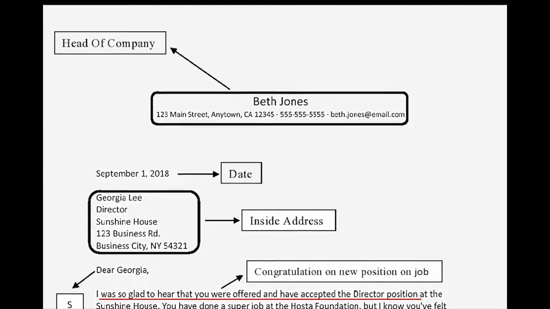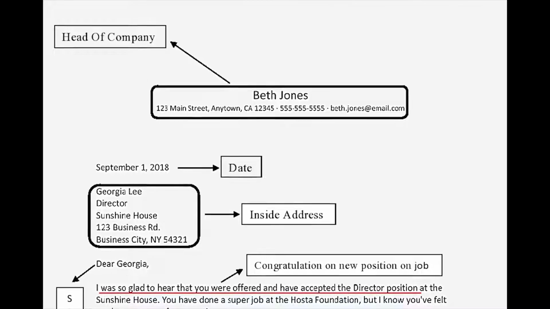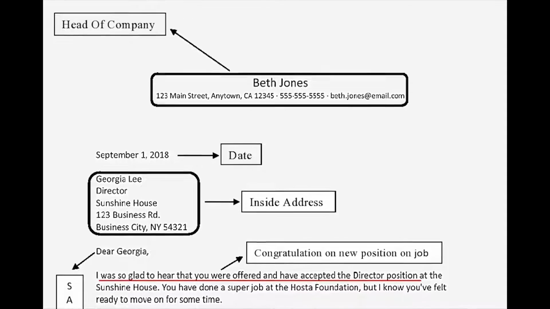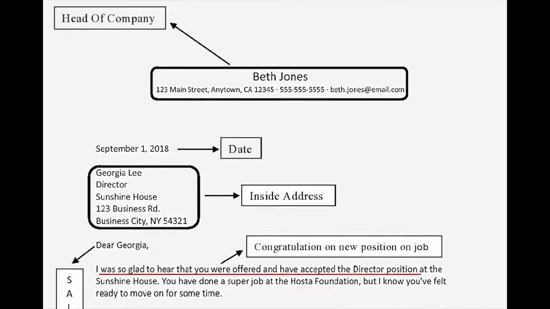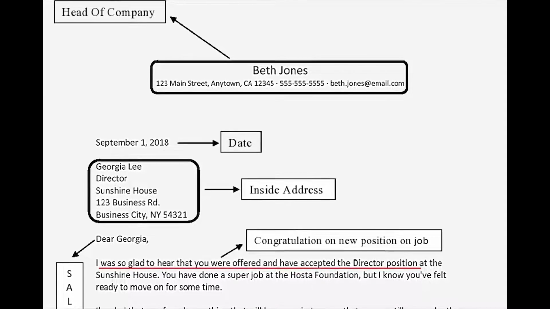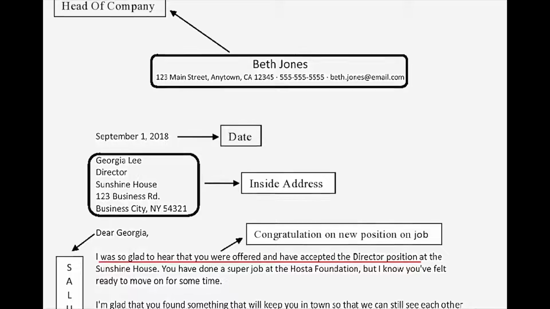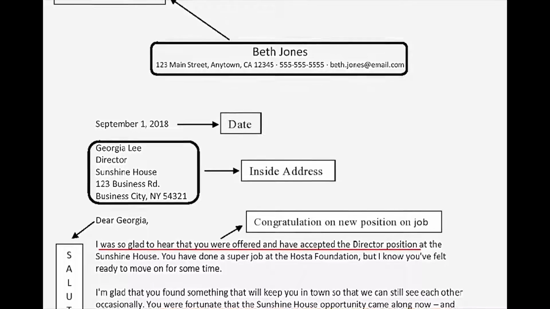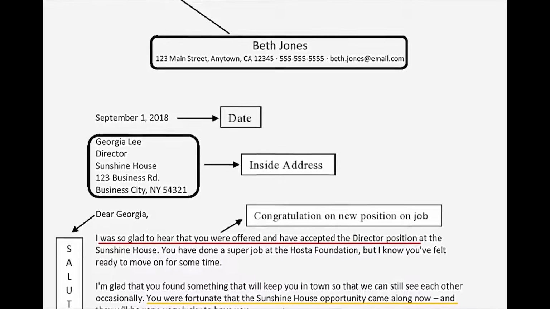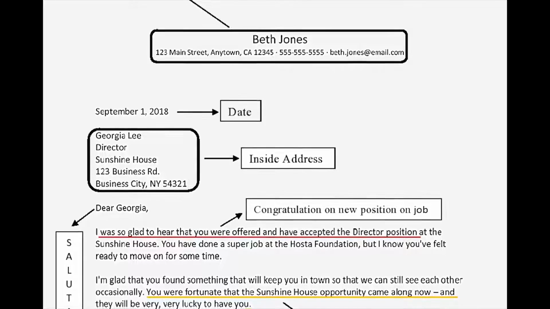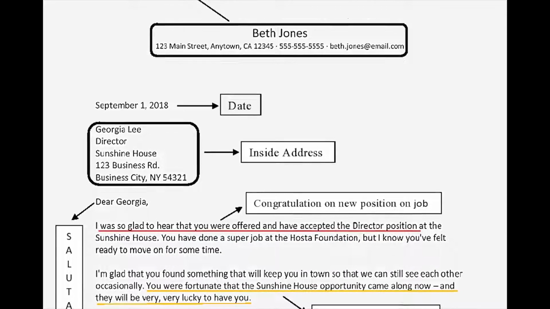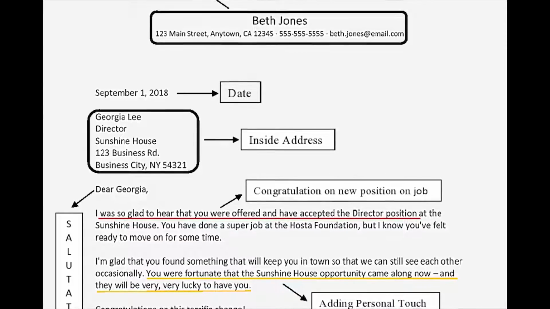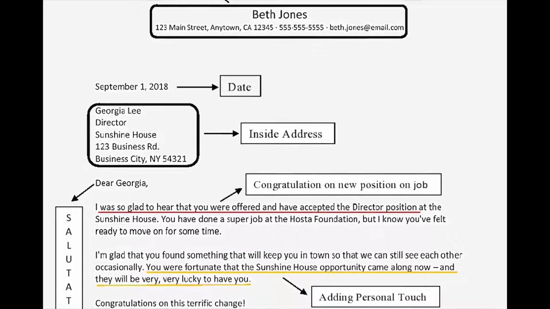Okay, the second letter is a letter from the internet. The first thing that I want to tell you is the style of the letter. The style of this letter is a modified block style. And then the second is the structure of the letter. The structure has a head of company, inside address, body, salutation, and a complimentary clause. This is complete. I think it's a complete formal letter.